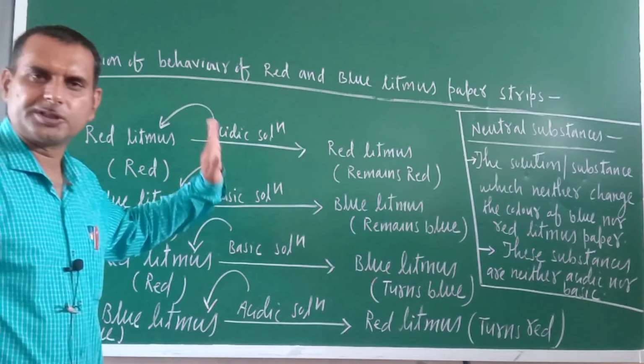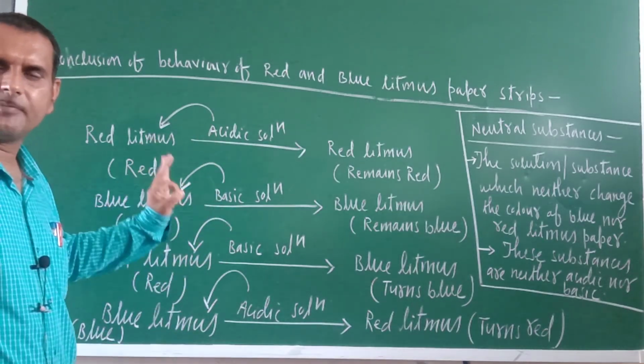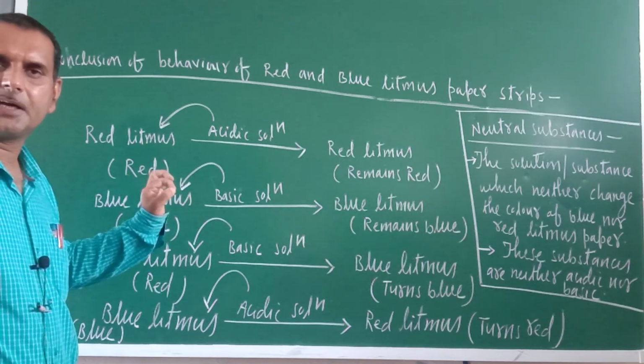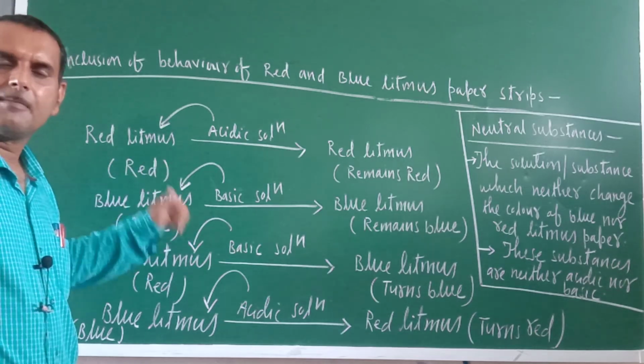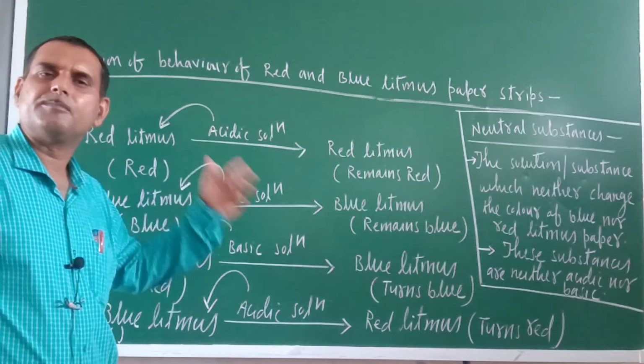Okay, so this is the behavior you can note down. So ultimately what is the conclusion? Litmus is the natural indicator which distinguishes between acids and bases by producing different color in acidic and basic medium.